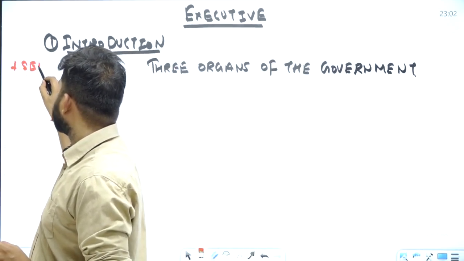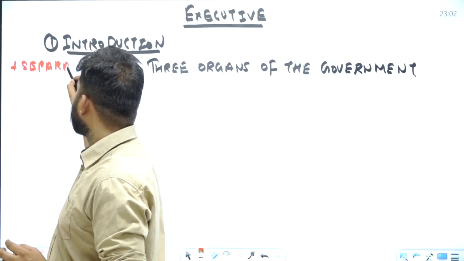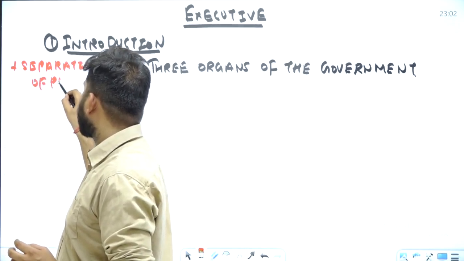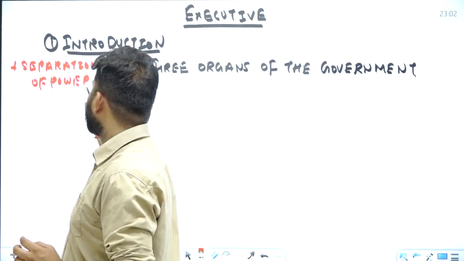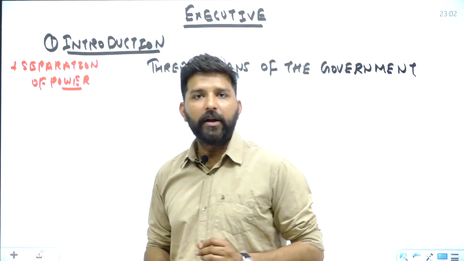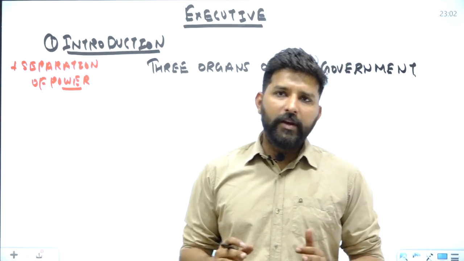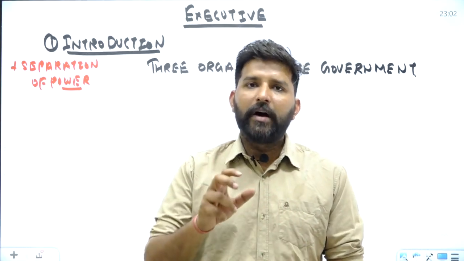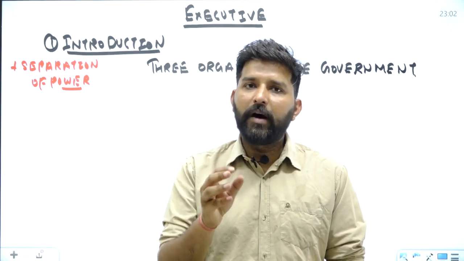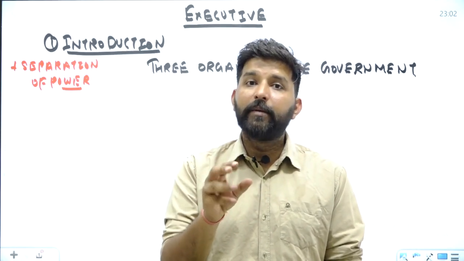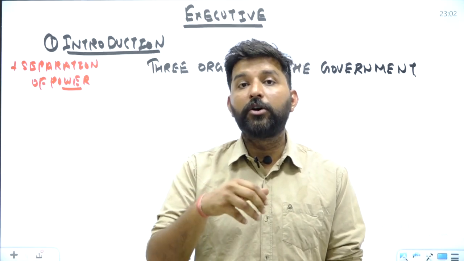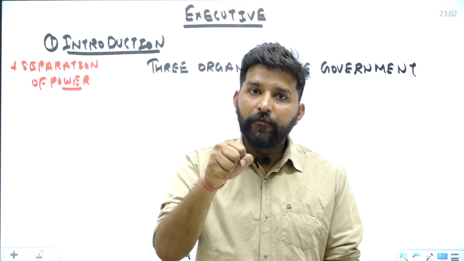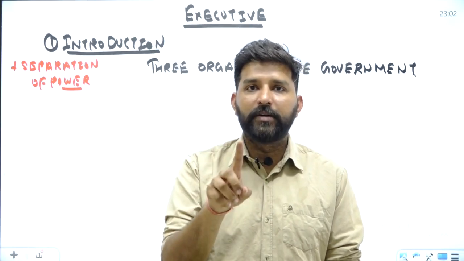separation of power. This theory was given by a political thinker called Baron de Montesquieu. This theory basically states that during the medieval ages, the power of making the laws, the power of enforcing the laws, and the power of interpretation of the laws, or to give justice, all of these powers were concentrated in a few hands or in one person.